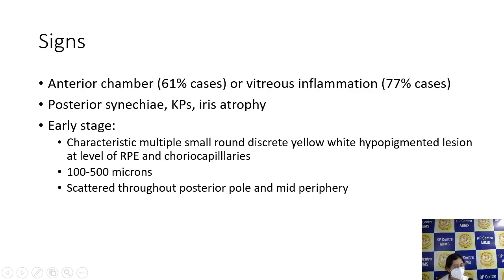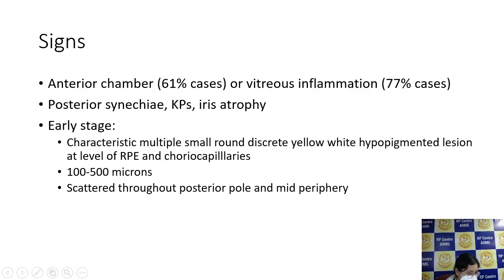Signs: anterior chamber uveitis, anterior chamber reaction is seen in 61% of cases, and vitreous inflammation is seen in 77% of cases. Posterior synechiae, granulomatous KPs and iris atrophy are also observed. Early stage changes have multiple small, round, discrete, yellow-white hypopigmented lesions, the white dots, at the level of the RPE and choriocapillaris.